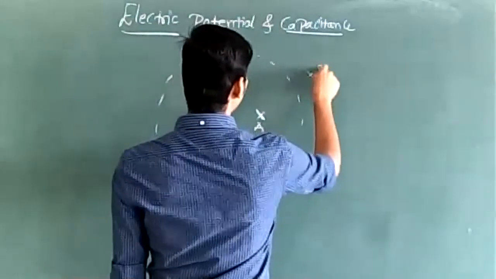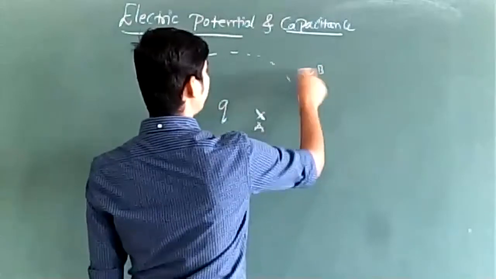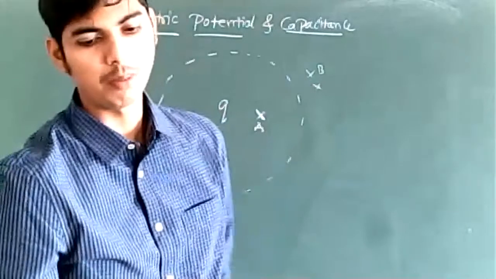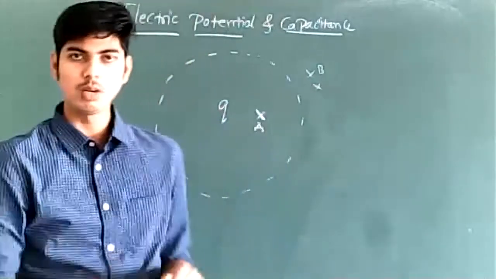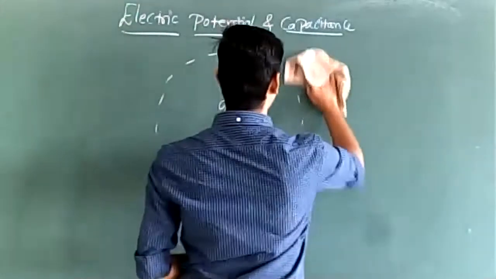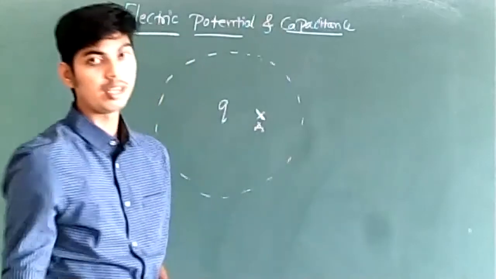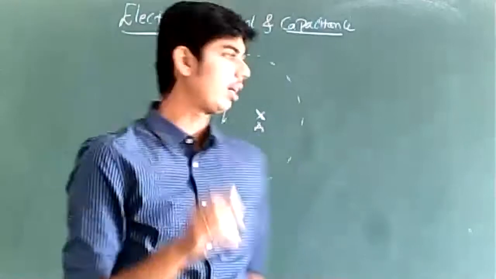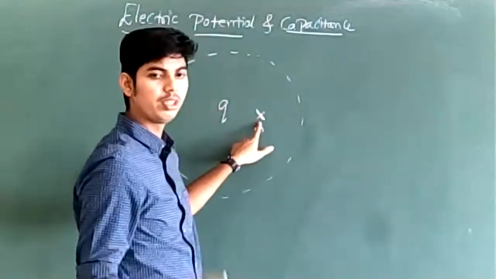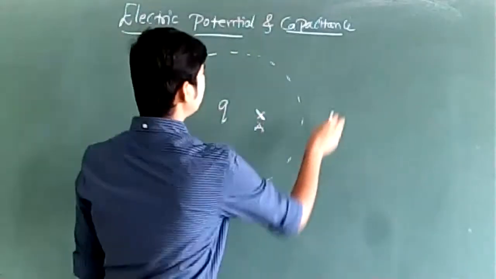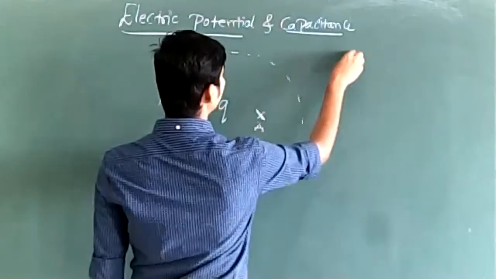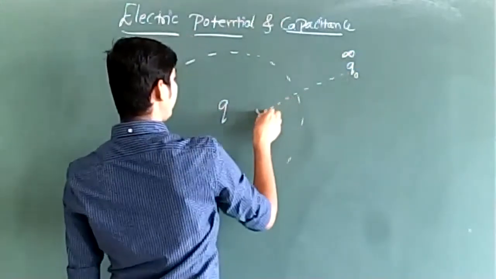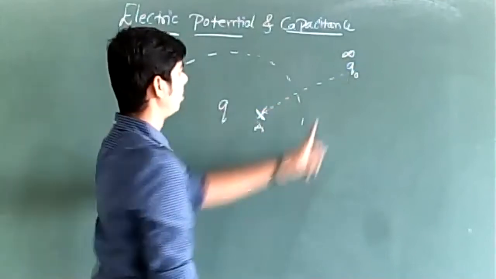See, point B is a point outside the electric field where you cannot define electric potential. Electric potential must be defined at a point in the electric field. How is electric potential defined? Electric potential at a point in the electric field is defined as the amount of work done in moving a unit positive test charge from infinity to given point in the electric field.